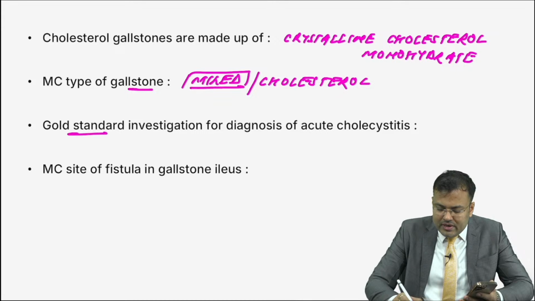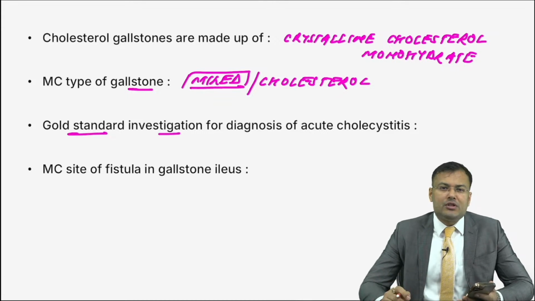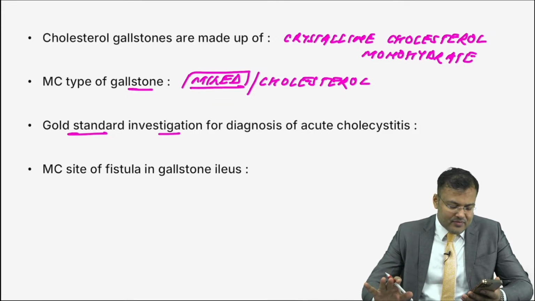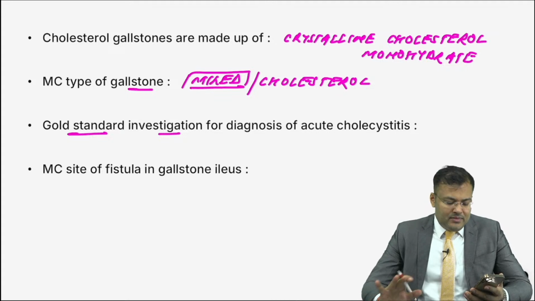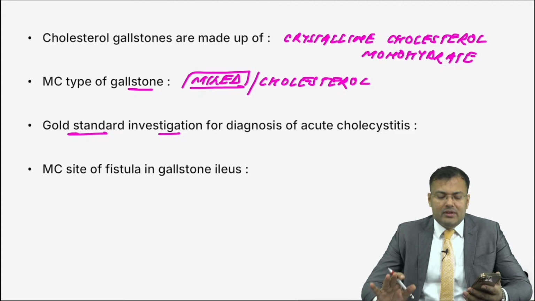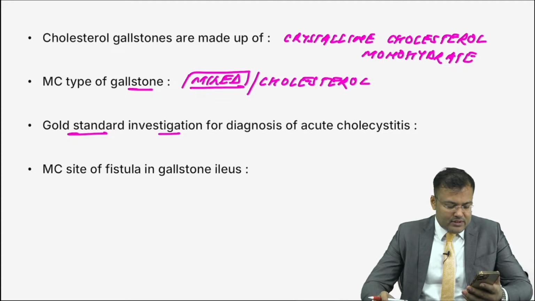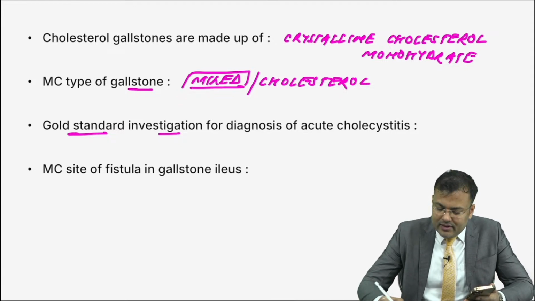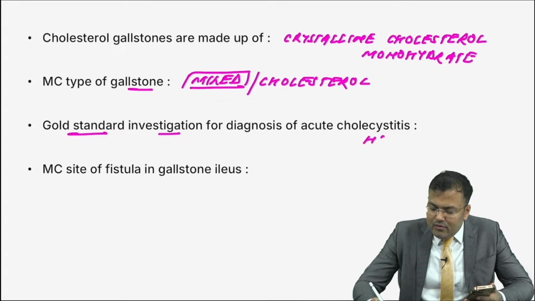Next question for you. What is the gold standard investigation for diagnosis of acute cholecystitis? I'm waiting for reply. First person to reply, Faz, Guera, Max, Kalai, Monica, SSR. Very good. So it is the HIDA scan. Full form of HIDA scan: hepatobiliary iminodiacetic acid scan.